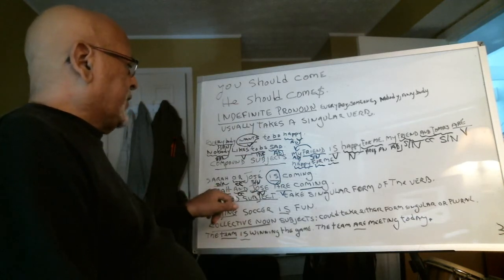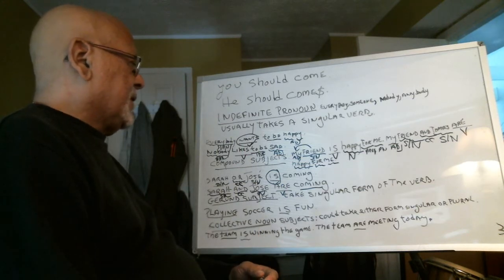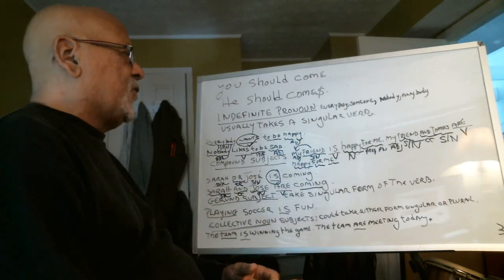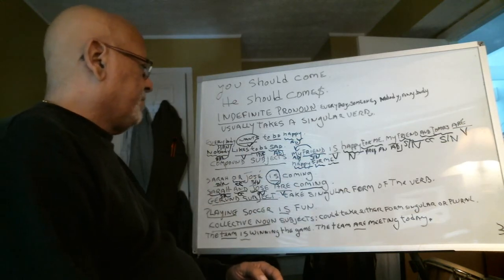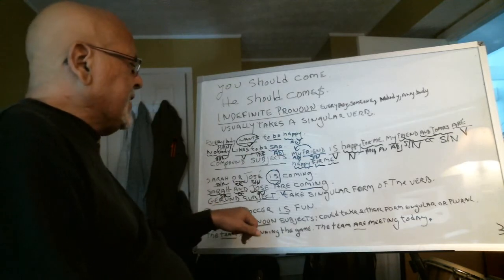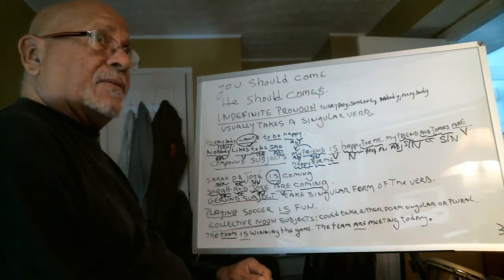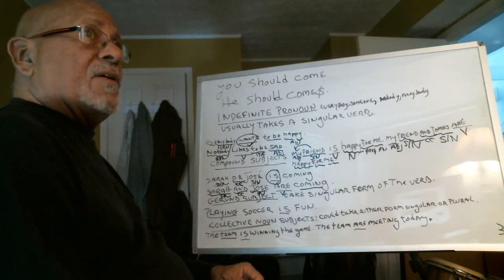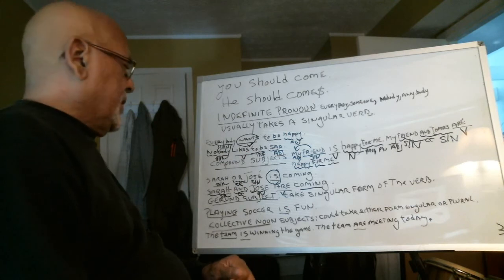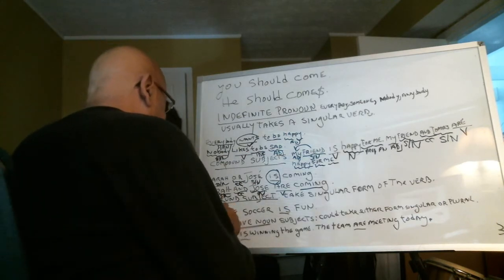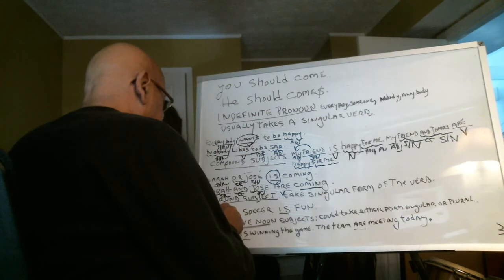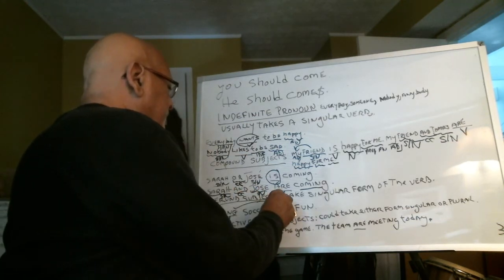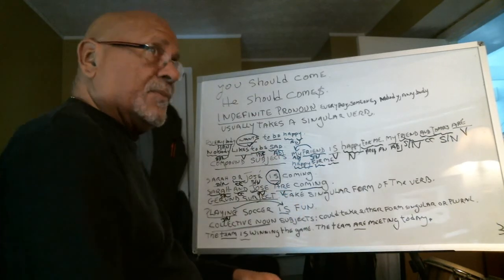Now we left off at the gerund subject. A gerund subject usually takes a singular form of the verb. Playing soccer is fun. Playing is a gerund. A gerund is a noun. So playing is the subject, and it's a noun. Playing is singular. Fun.